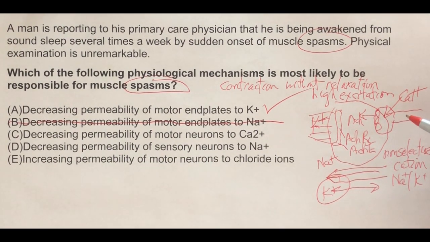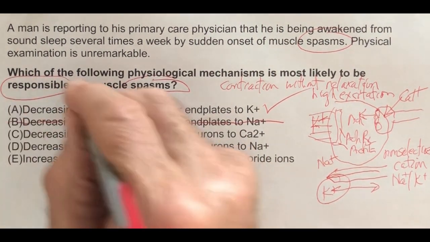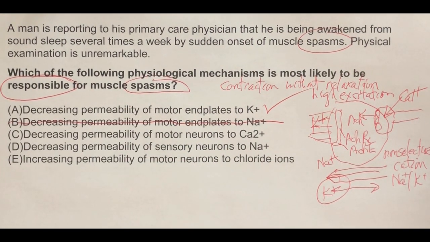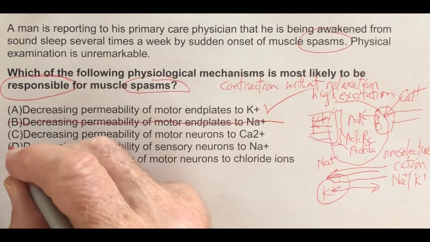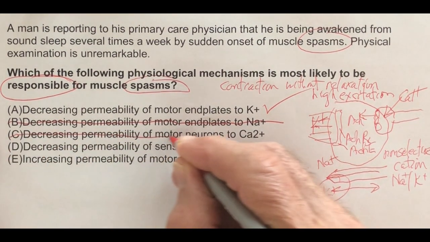So if we decrease permeability of the motor neurons to calcium, then we're going to have less release of acetylcholine by exocytosis and less excitation of the muscle. This is not going to be responsible for muscle spasms. Something like this would inhibit the muscle spasms by decreasing excitability. So we're going to get rid of that one too.